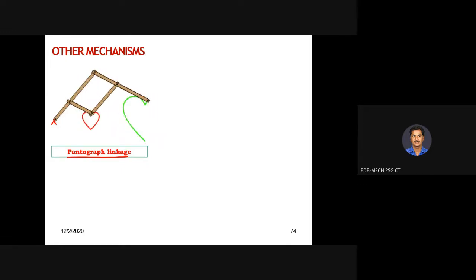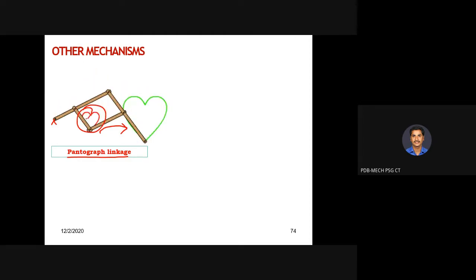So the beauty of this mechanism is, whenever you give some input at a particular location, so this is the location where you are giving input, the same motion will be magnified and drawn or produced in enlarged scale. So that enlargement will depend upon the length of the links that you are going to use. Okay, so in this case its magnification will happen because of the motion which is given at the input link. So if a curve is given at the input, the same curve will be magnified and drawn in the magnified view at the output link.